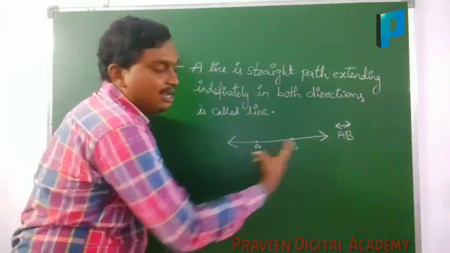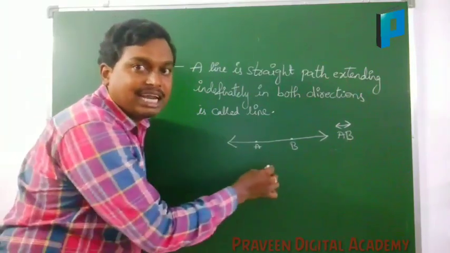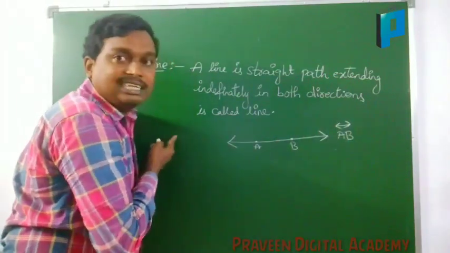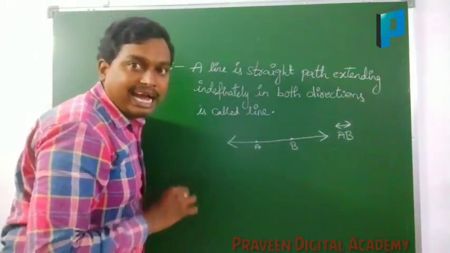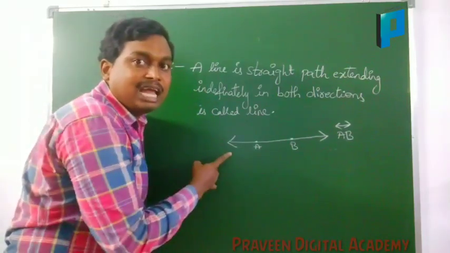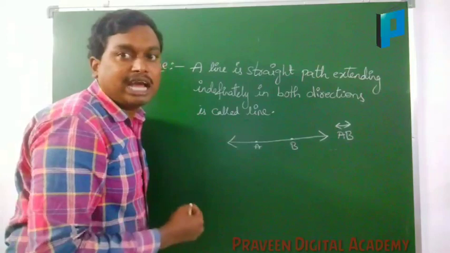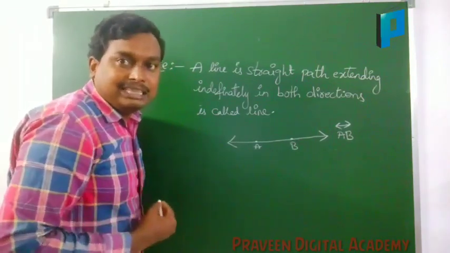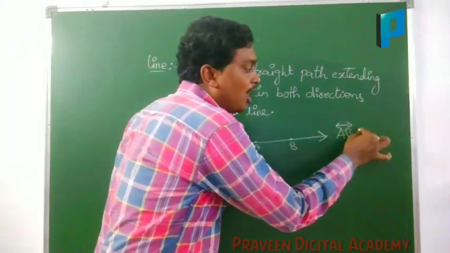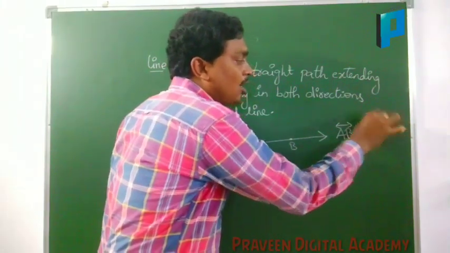This line will not have a definite length. Definite length is nothing but fixed length. It will not have it. Why? Because it is extending in this direction and in this direction, and a line will not have breadth and thickness. A line will have only length. Whereas a point will not have length, breadth, or thickness. A line can be represented as line AB, or you can say line BA also.